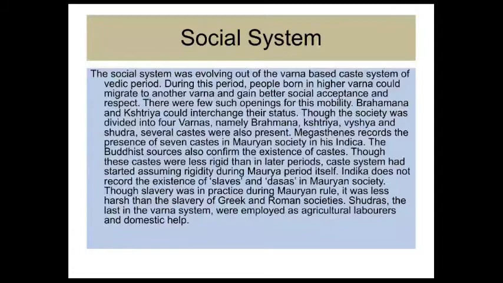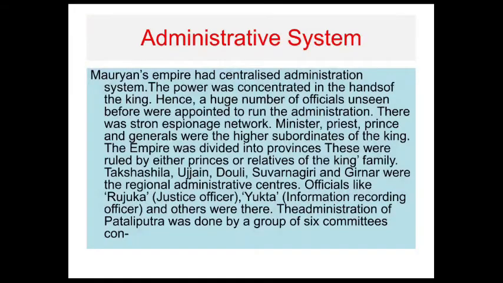The Buddhist sources also confirm the existence of caste, though these castes were less rigid than in later periods. The caste system started assuming rigidity during the Maurya period.